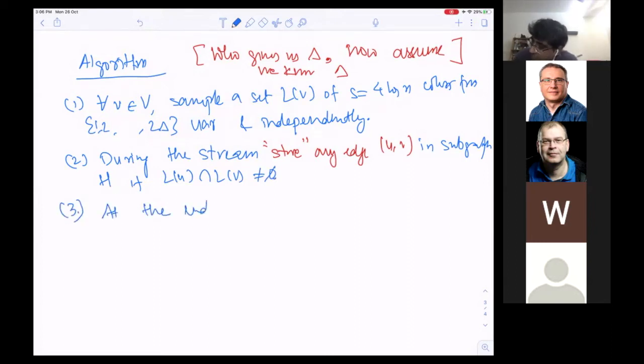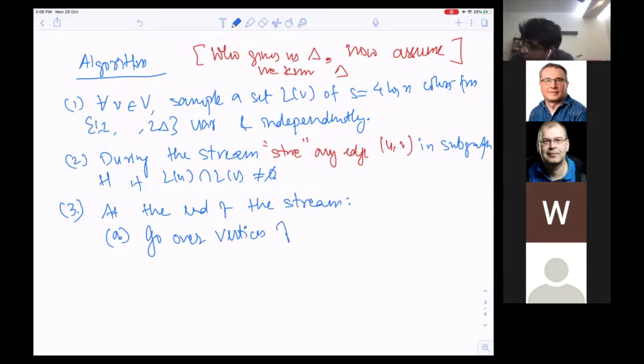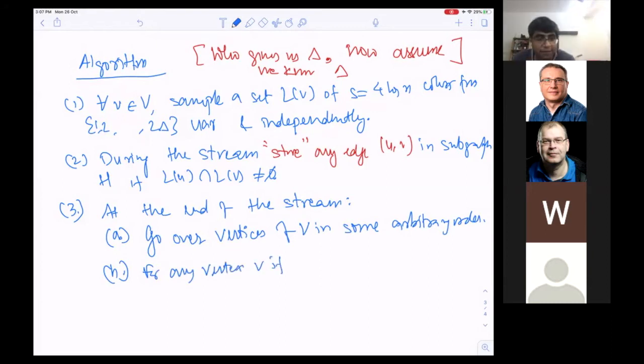At the end of the stream, I will do the following. Actually, this is also a greedy algorithm applied. Go over the vertices of V in some arbitrary order. For any vertex v, if the list of v is equal to the empty set, output fail.